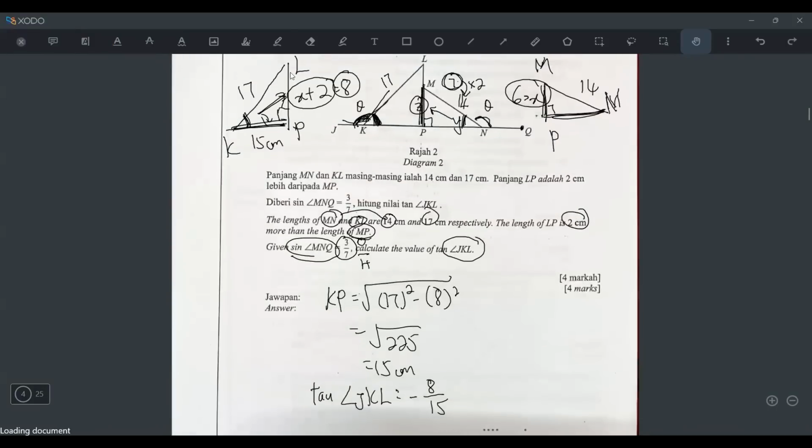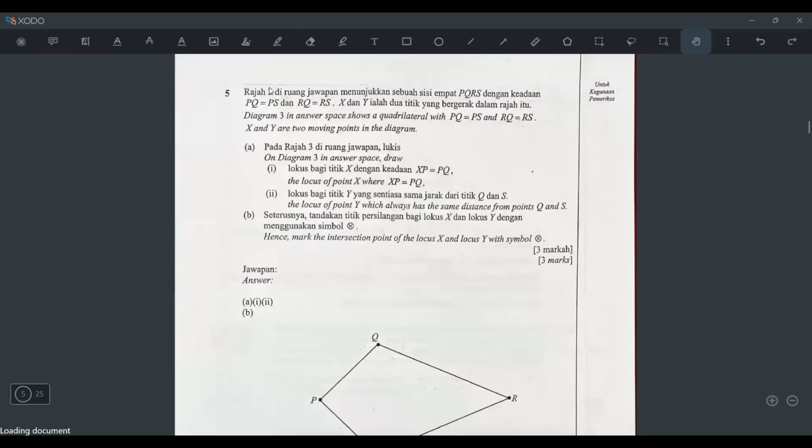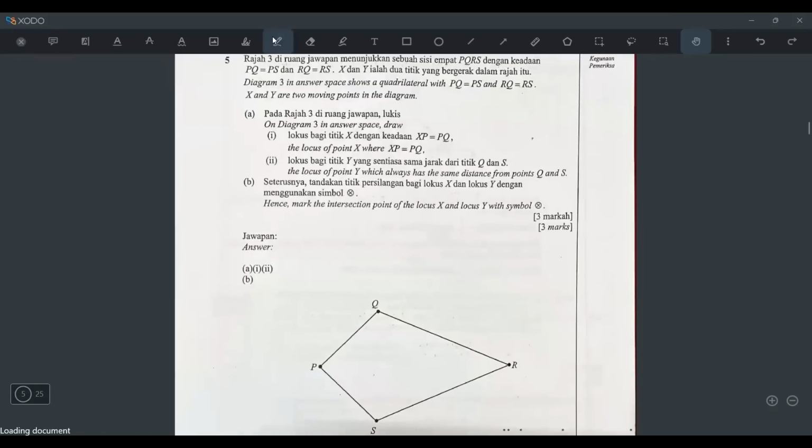And let me also explain why this one, they say sine MNQ is 3/7, right? Why is it positive? Why is it not negative? Because MNQ, although it is in the second quadrant, it's sine. So even though the angle is an obtuse angle, more than 90, it's still positive, because in the second quadrant, sine is positive, right? So that's it. Okay, so remember how to convert second quadrant to first quadrant. Okay. All right, let's go.